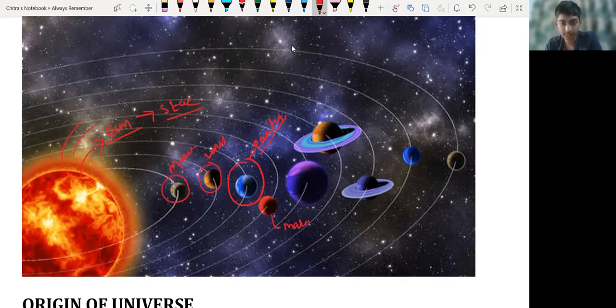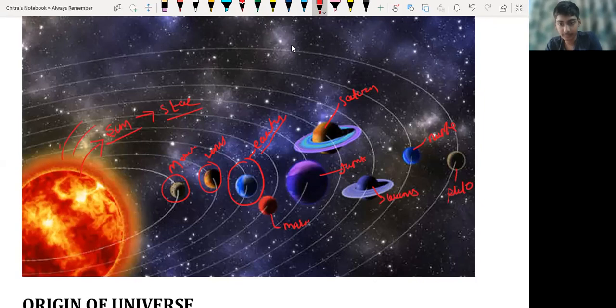After Mars, we have Jupiter. Then we have Saturn, then Uranus, and then Neptune. And then we have Pluto.